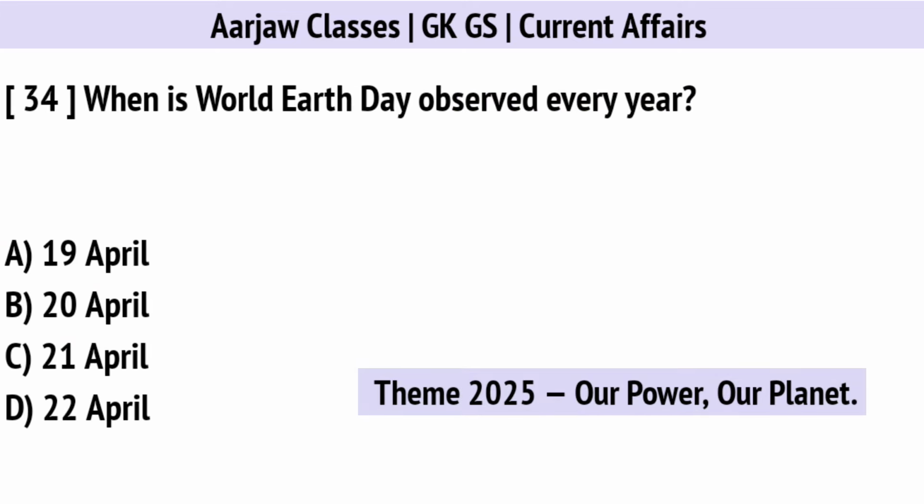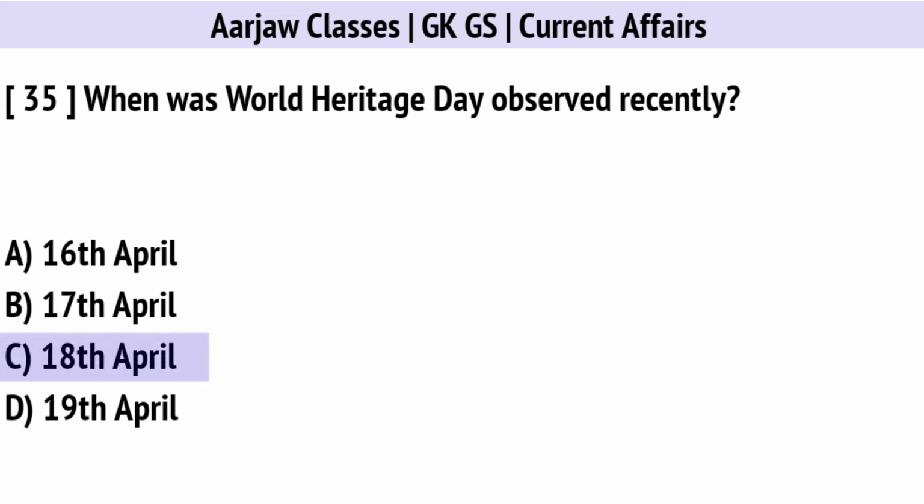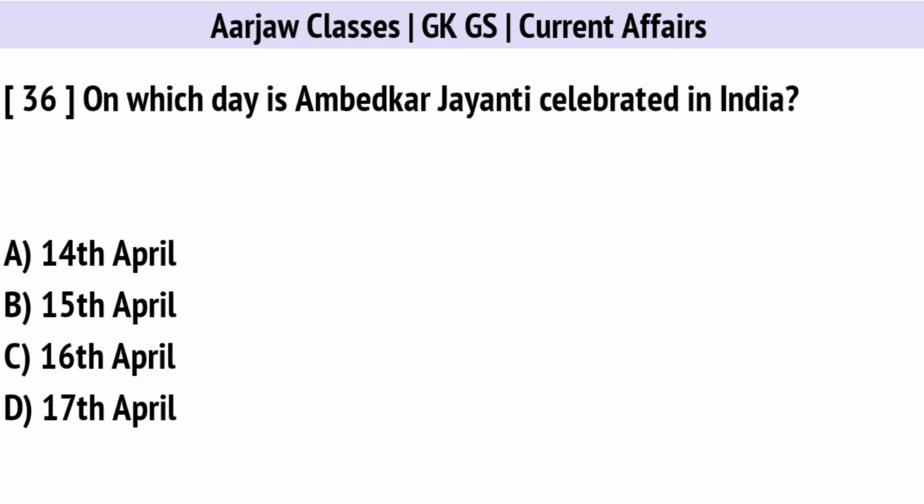When is World Earth Day observed every year? Correct option is D. On 22nd April. When was World Heritage Day observed recently? Correct option is C, 18th April. On which day is Ambedkar Jayanti celebrated in India? Correct option is A, on 14th April.